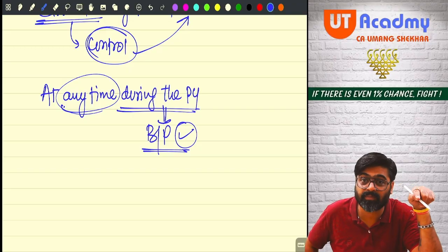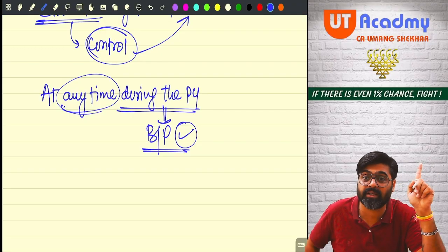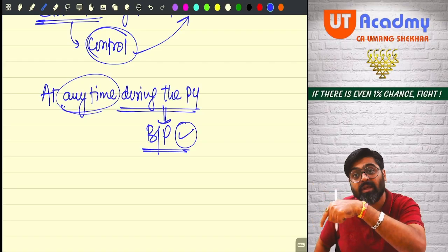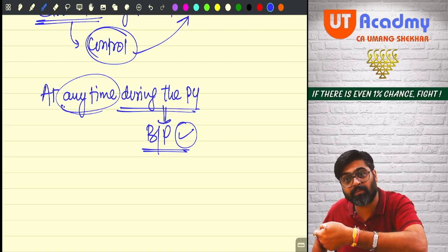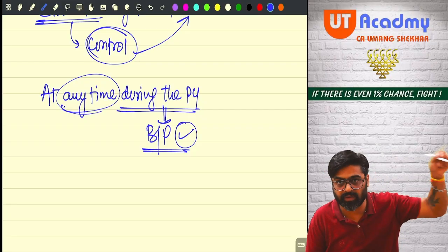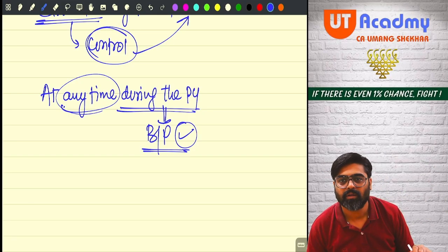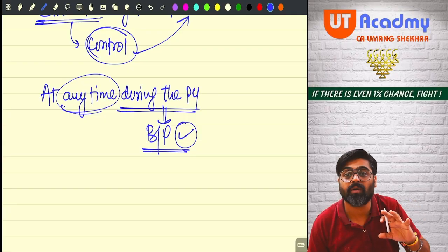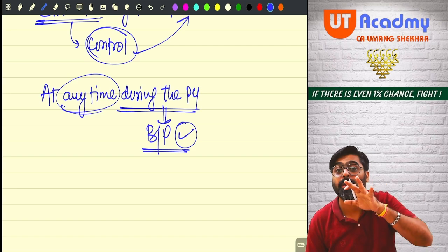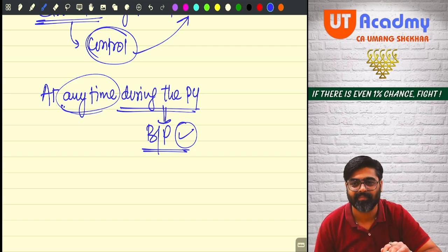Even if in the assessment year that activity is not in existence, was this activity in existence in the previous year? Yes. And was this activity performed in that previous year by the assessee? Yes. Then the assessee cannot deny paying tax during the assessment year, because the business is not required to be performed in the assessment year. The requirement is to perform the activity during the previous year. Do you remember?